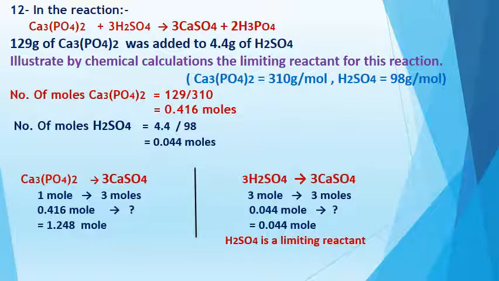The limiting reactant here is sulfuric acid. Once the sulfuric acid is consumed, the reaction will stop. And the other reactant here, which is calcium phosphate, is considered the excess reactant, the extra reactant. Sometimes he asks you about the extra amount of the excess reactant that doesn't react in the chemical reaction. So let's see how I can calculate the extra amount of excess reactant.